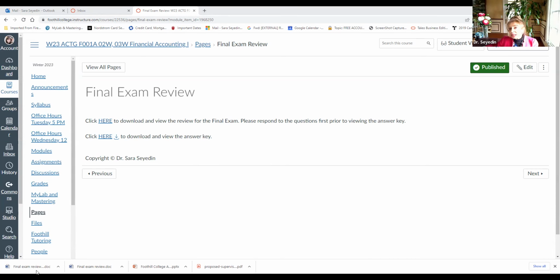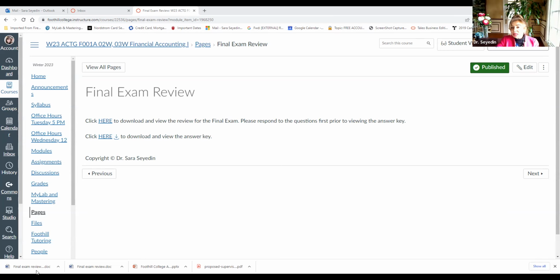So why did I say do not look at the answer key? First, answer the questions and then look at the answer key, because if your answer is wrong, then you will see why it is that you didn't answer that question correctly. Perhaps I need to go back and go over the concepts in that particular chapter. So that's the whole purpose of review.